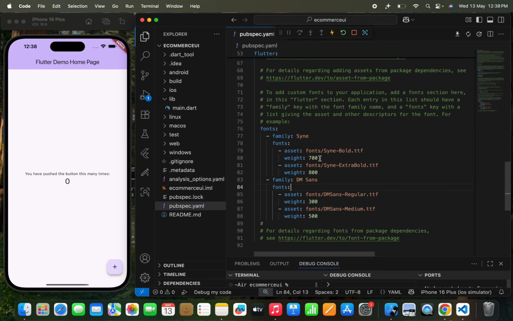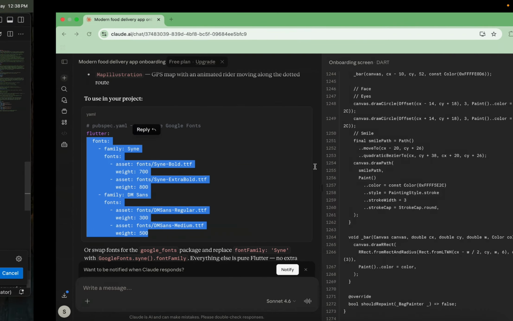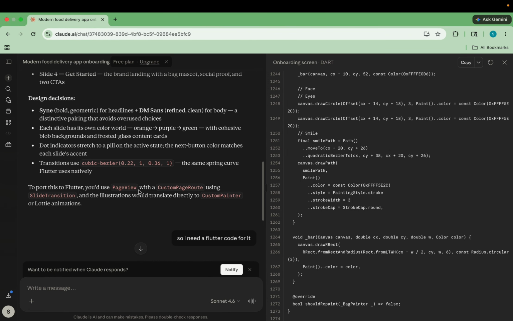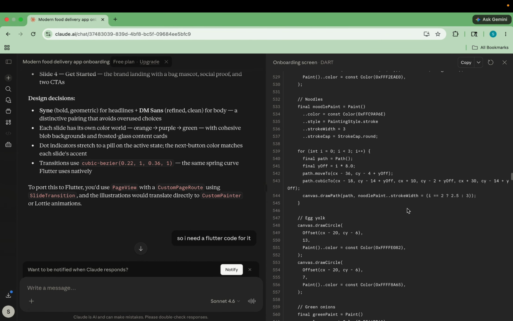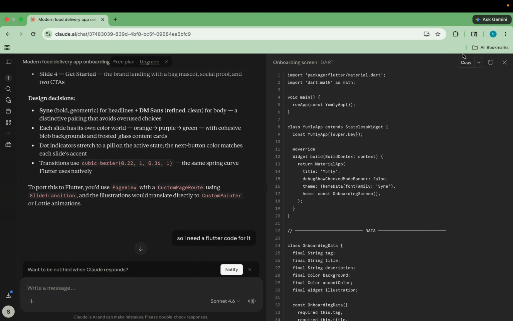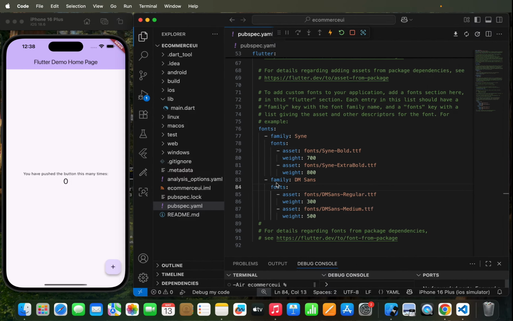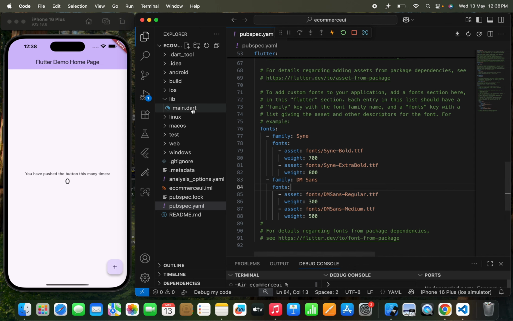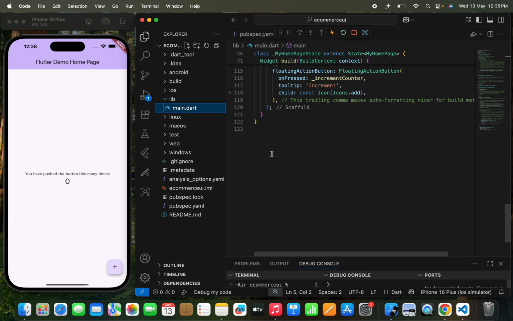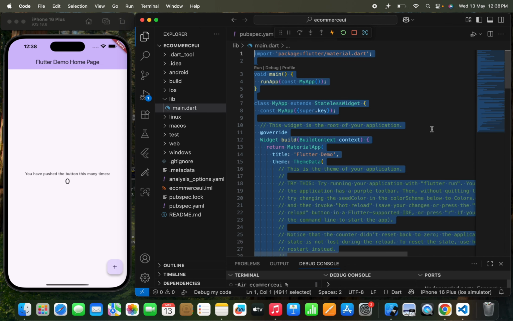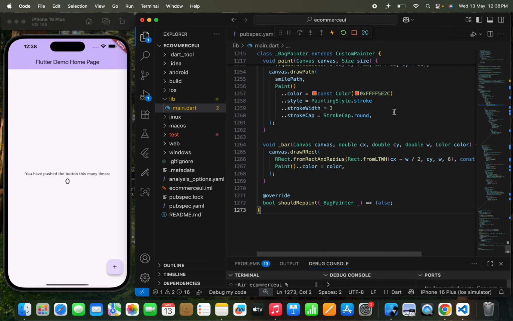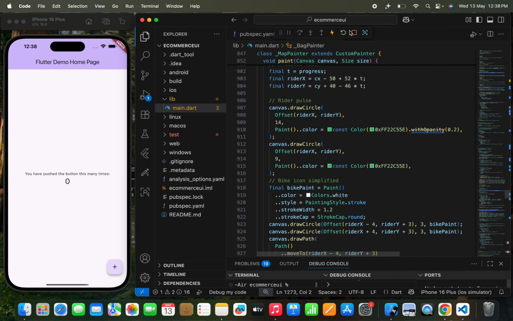Okay, so I've pasted all the code that has been given by Claude. Now once we do this, the main code is over here, so I need to just directly copy this. I don't need to think about what has been written over here, because the complete code will be written by Claude, so I don't need to see what has been written. So I'm going to directly copy and directly paste it over here. Okay, there are no bugs till now. Okay, now I'm going to just hot restart the app, and let's see.